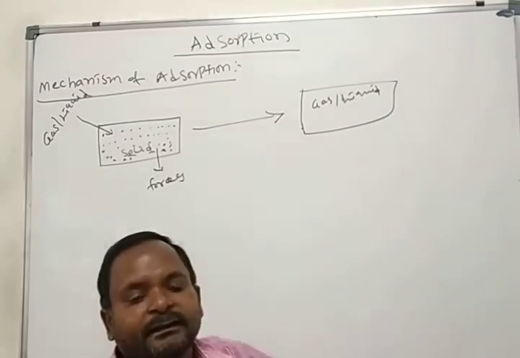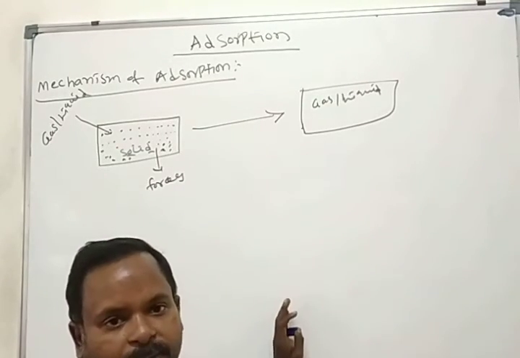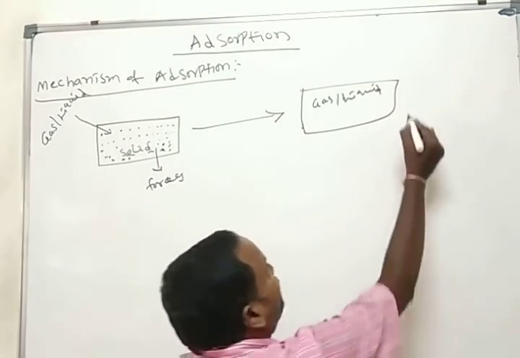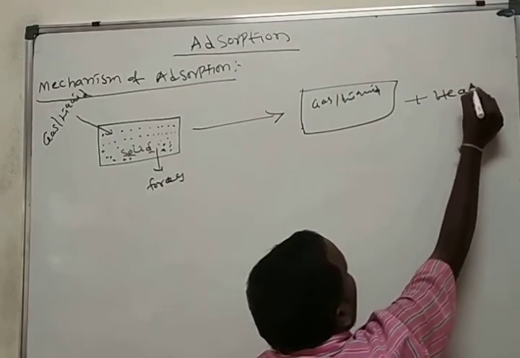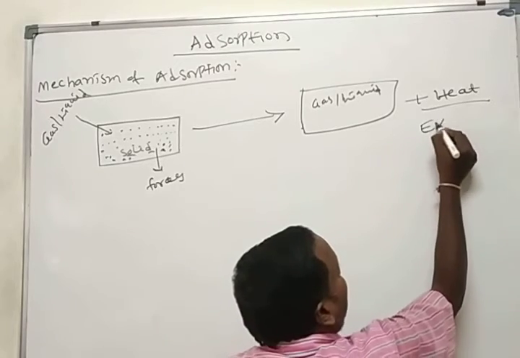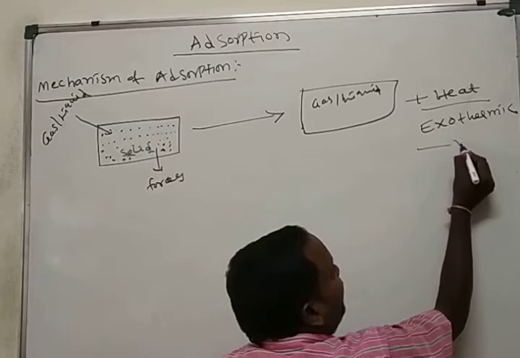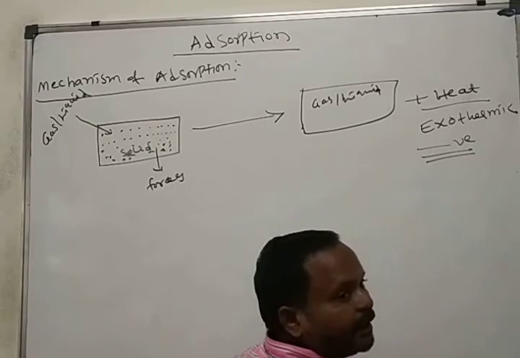Then this process is called adsorption. During adsorption, some amount of heat is evolved, so it is an exothermic reaction. Exothermic reaction means delta H should be negative.